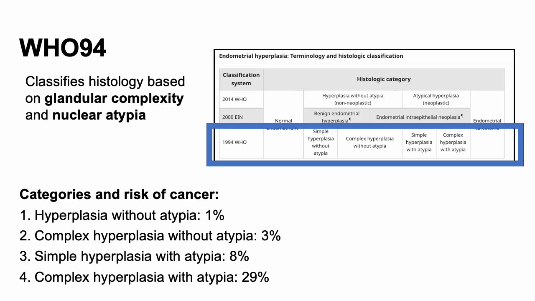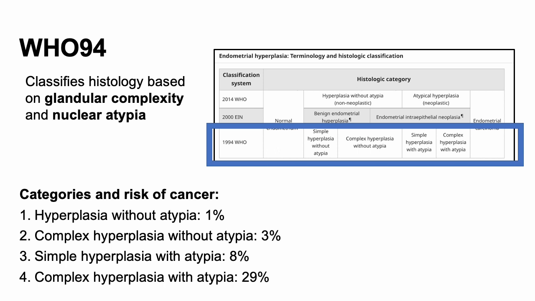So the 94 WHO criteria classifies histology based on glandular complexity and nuclear atypia. The categories are more descriptive in nature, and the pathologists felt interpretation to be more subjective, and therefore needing a different classification system where the 2000 EIN criteria came out. The categories and risk of cancer are listed below.